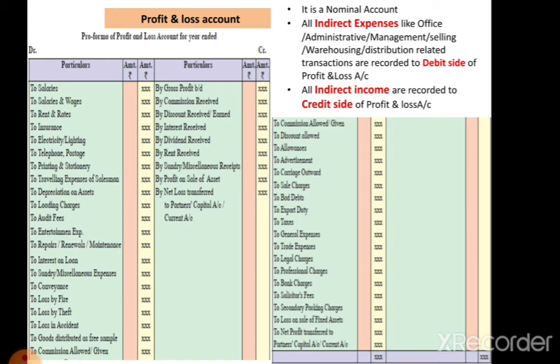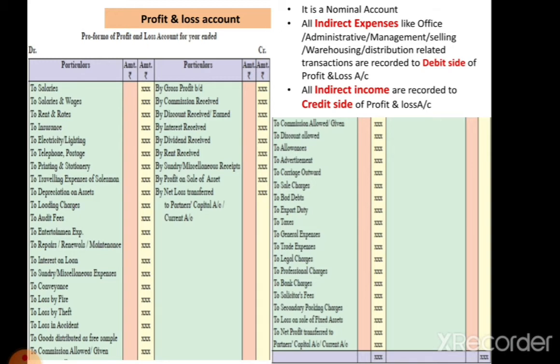In partners capital account, it is recorded on the credit side, and sometimes it is directly recorded in the balance sheet and added to the partners capital account. So here our debit side is completed.